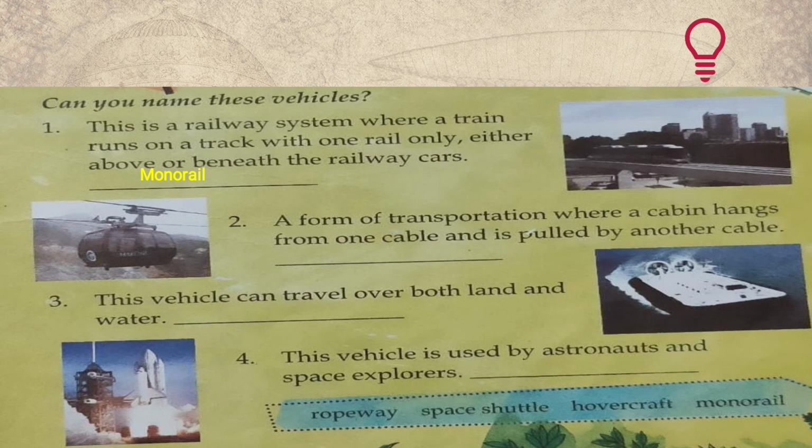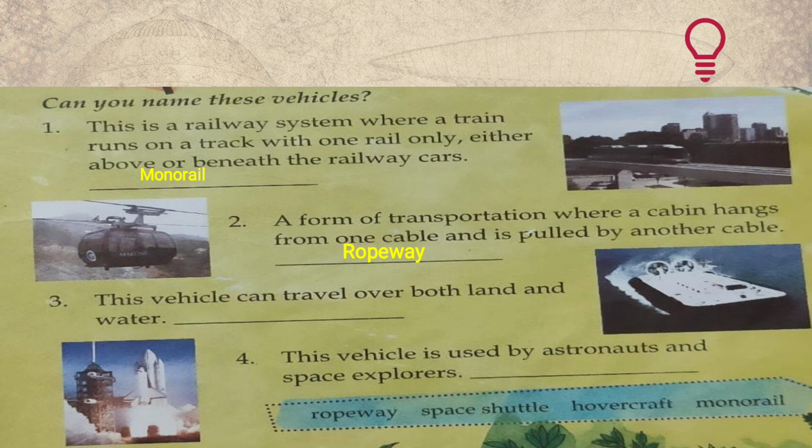The next question is question number 2. A form of transportation where a cabin hangs from one cable and is pulled by another cable. I think you all have seen this, and you have enjoyed this vehicle also. Do you know what we call this vehicle? We call it ropeway, right? Ropeway is a form of transportation where people sit in the vehicle and it is pulled by another cable.